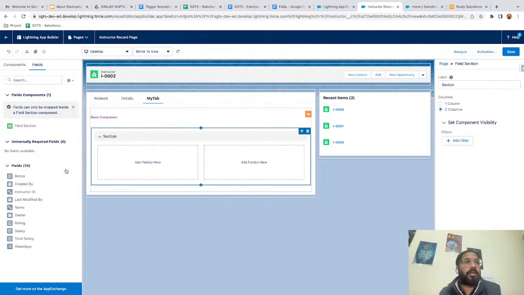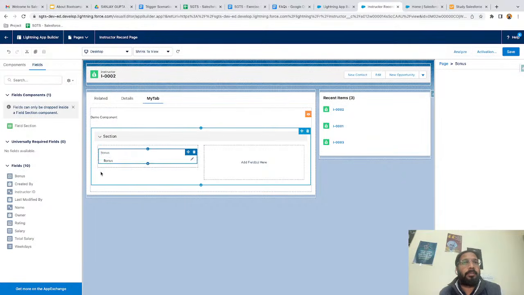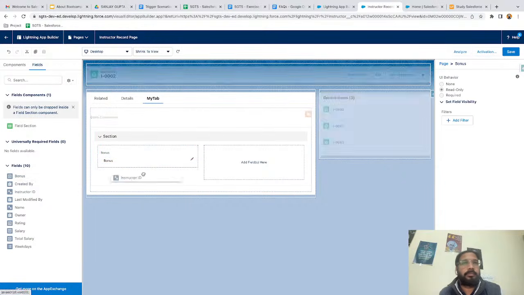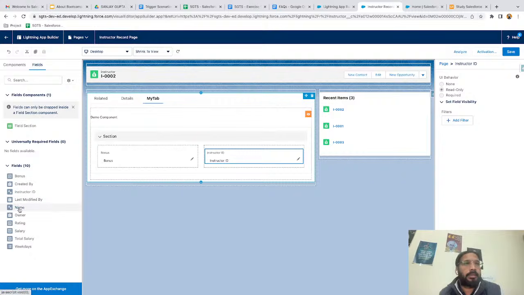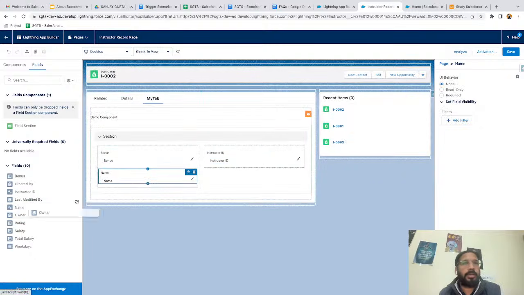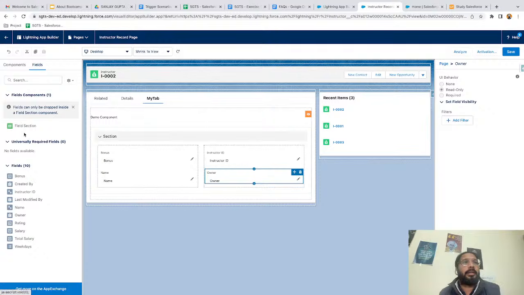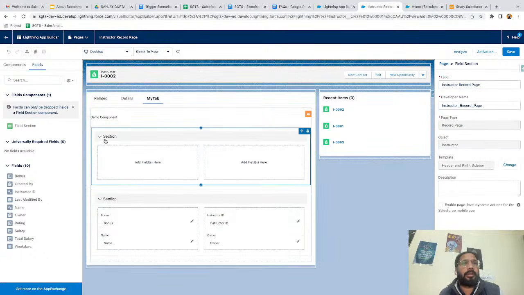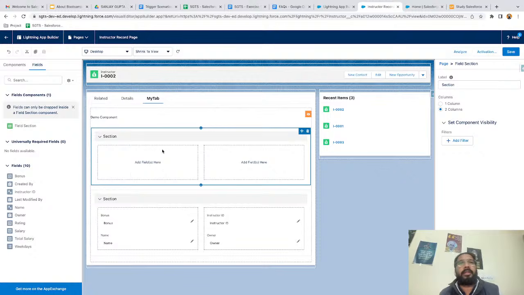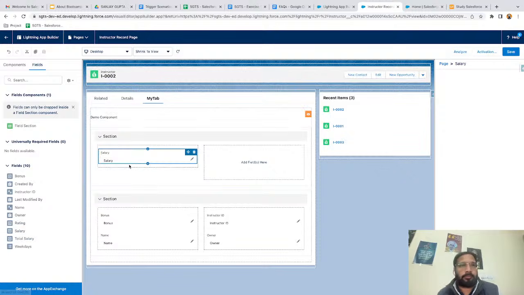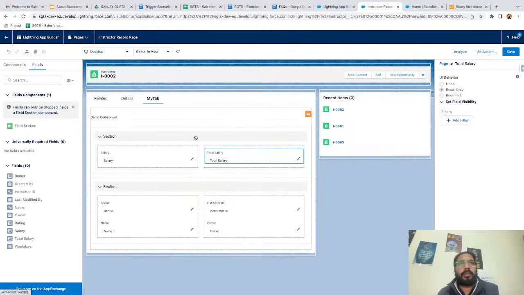And it is very important to know. So from here, you can place a particular field like this. As per the requirement, you can create. If you want to create one more section, you can just drag and drop it. So this way you can create it, right? And if I save it, you will be able to see it on the UI as well. So changes are saved. I am moving back,